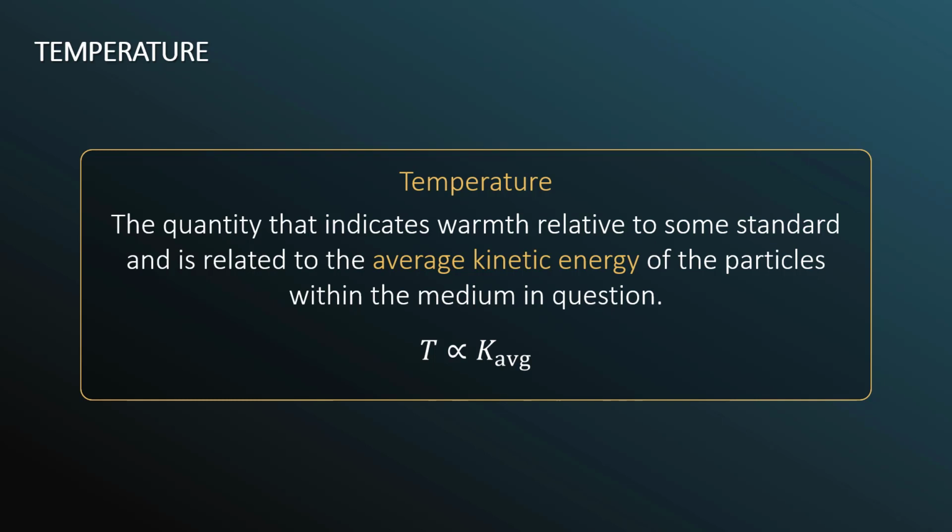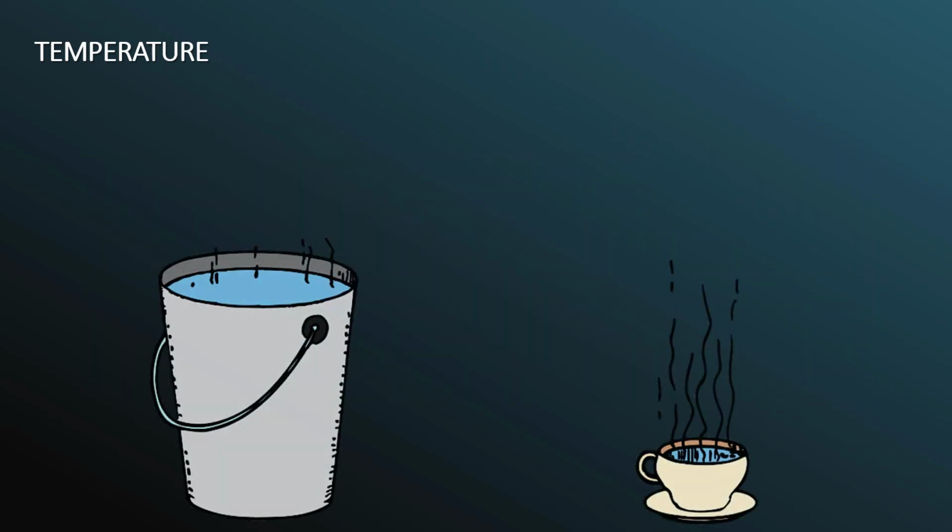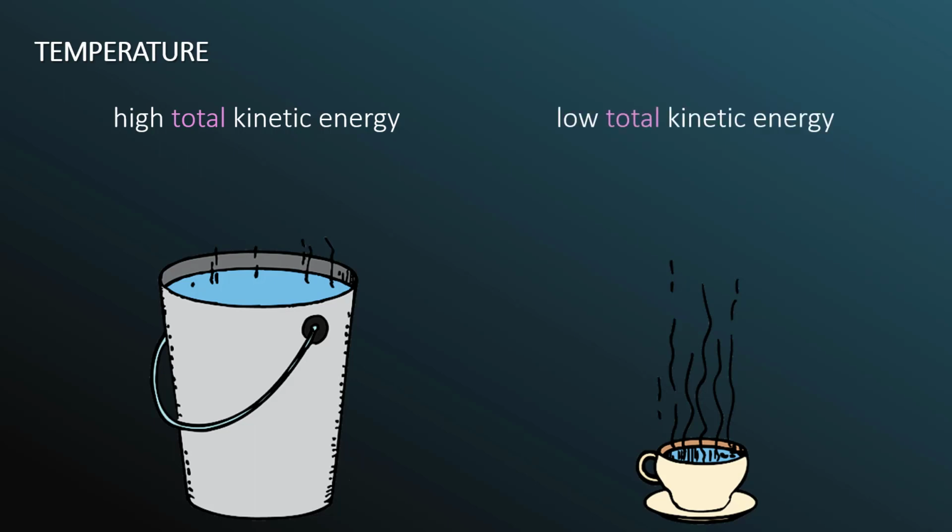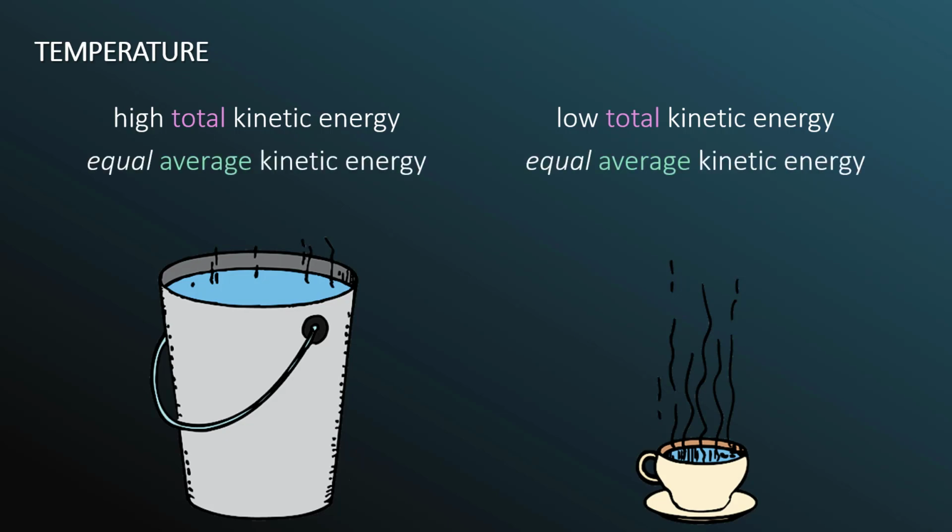So you see in this relationship, the temperature is proportional to the average kinetic energy. So again, temperature is not related to the total kinetic energy, but the average kinetic energy. For example, if we have a bucket of water and a cup of water, the bucket of water will have a higher total kinetic energy and the cup will have a lower total kinetic energy, simply because in the bucket there are more atoms to have energy and in the cup there are fewer atoms to have energy. But the average between those will be the same, and therefore the temperature will be the same. And this, of course, assumes that the water poured into the bucket and the cup both came from the same place at the same time.